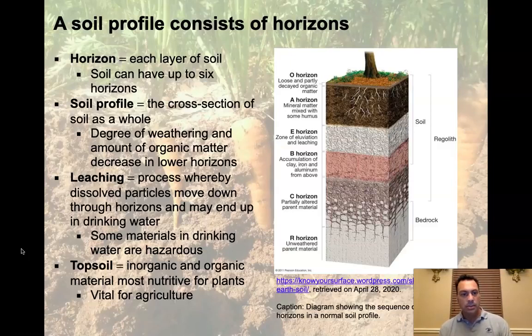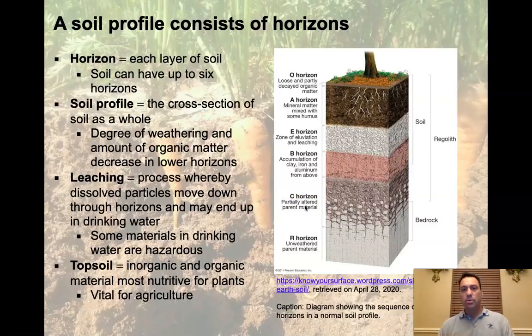Another thing we need to bring up is this concept of topsoil. Topsoil is the really crucial resource for plant growth that we're going to focus on in this lecture. Topsoil is the inorganic and organic material most nutritive for plants, and it's vital for agriculture. When we think of topsoil, we're really talking about the A horizon up here. We haven't got into what these are yet, but we're going to get into them in a moment. We have the A horizon, the B horizon, and the C horizon, and occasionally a couple of extra horizons that might show up under special conditions.